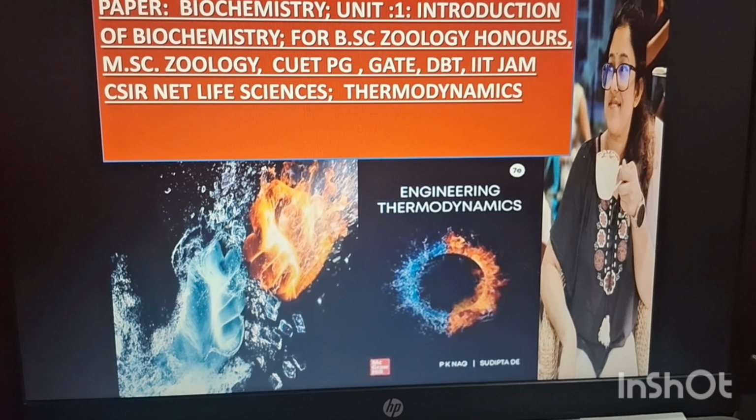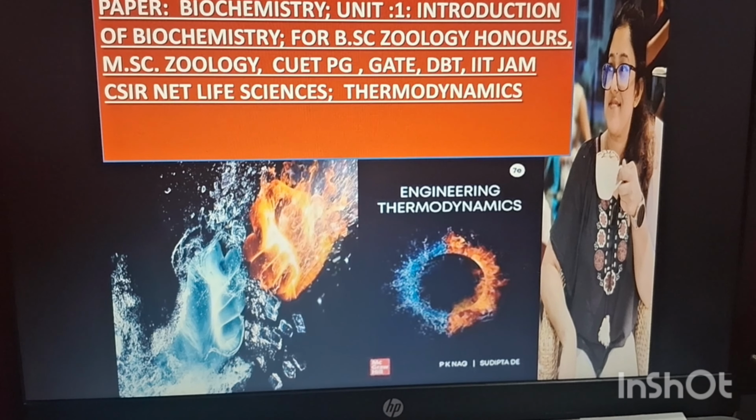Paper Biochemistry, Unit 1, Introduction of Biochemistry, and the topic is Thermodynamics. Let's go. Principles of thermodynamics. Thermodynamics is concerned with the flow of heat and it deals with the relationship between heat and work. Bioenergetics or biochemical thermodynamics is the study of the energy changes accompanying biochemical reactions in our body. Biological systems use chemical energy to power living processes.